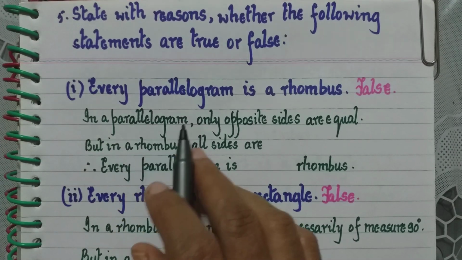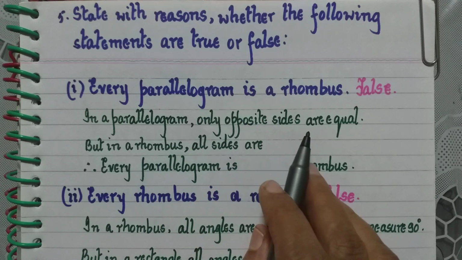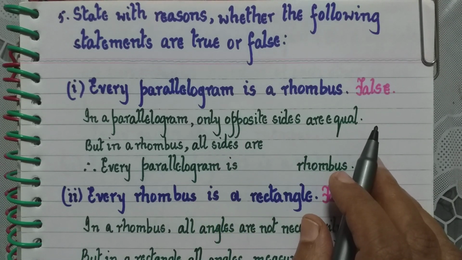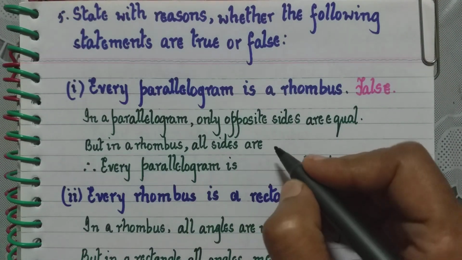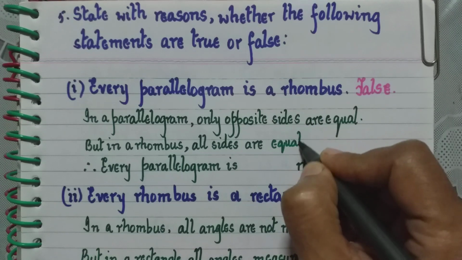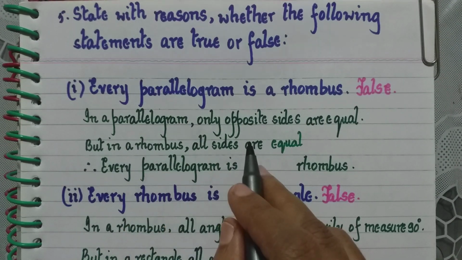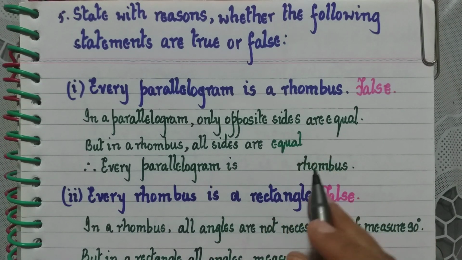If you consider a parallelogram, we have only opposite sides equal, but in a rhombus all the sides are equal, right? In a parallelogram only opposite sides are equal, but in a rhombus all the sides are equal.